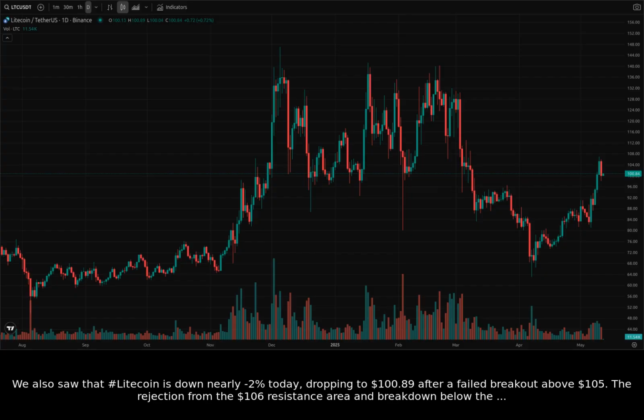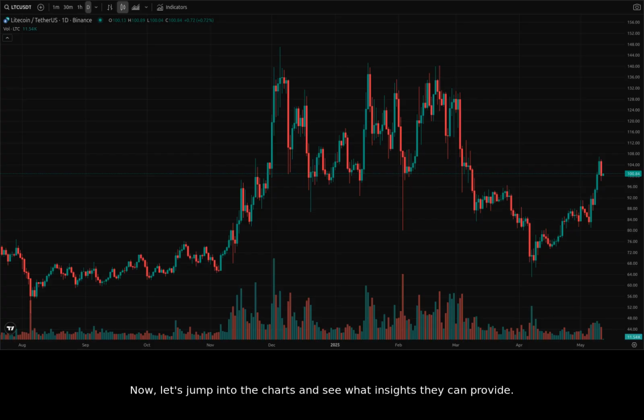We also saw that hashtag Litecoin is down nearly 2% today, dropping to $100.89 after a failed breakout above $105. The rejection from the $106 resistance area and breakdown below the. Now, let's jump into the charts and see what insights they can provide.